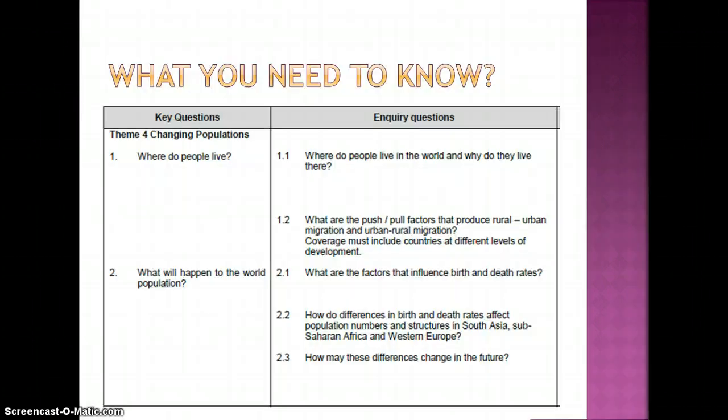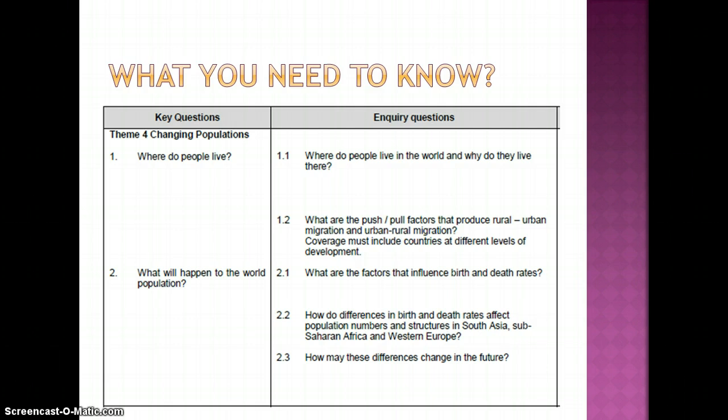This is the first of two videos about population revision for the WJC Spec A paper. So this is what you need to know. You need to know about where people live, why they live there, talking about push and pull factors that produce rural to urban migration and urban to rural migration, and looking at different countries at different levels of development. We also need to look at what will happen to the world's population over the coming years.